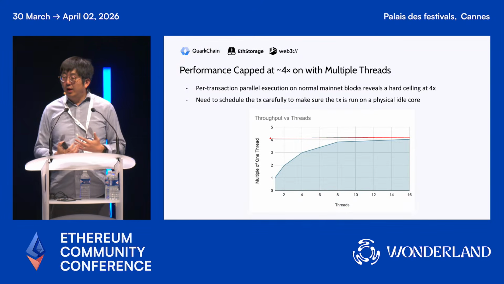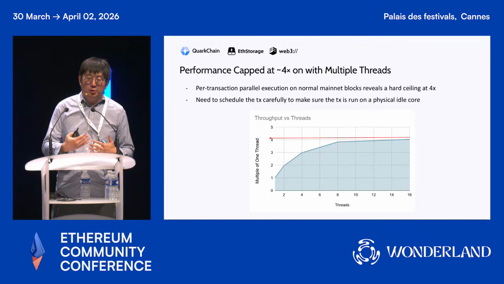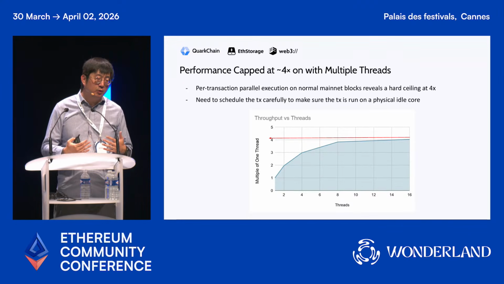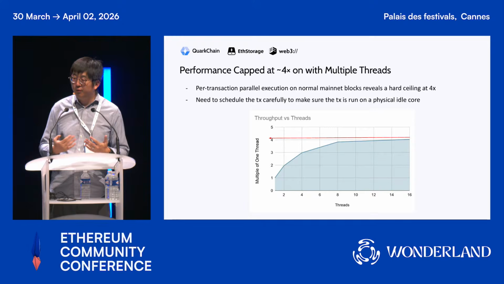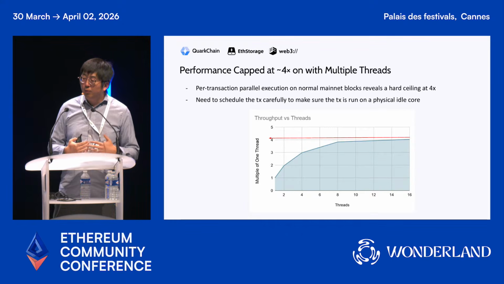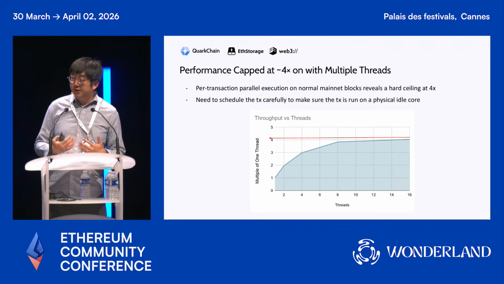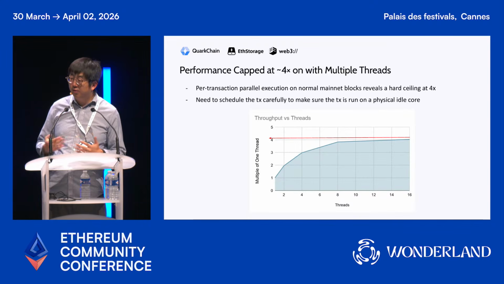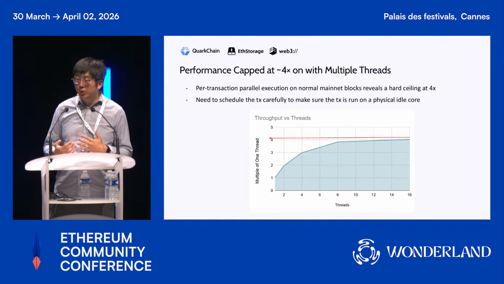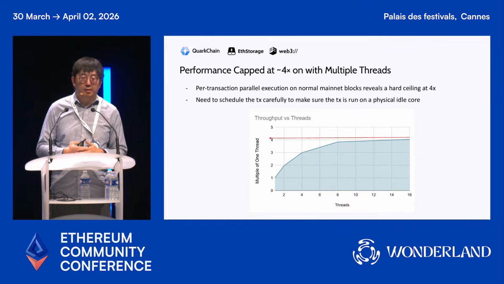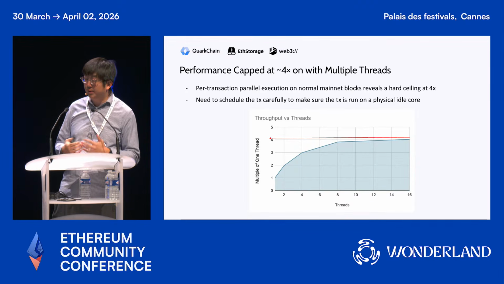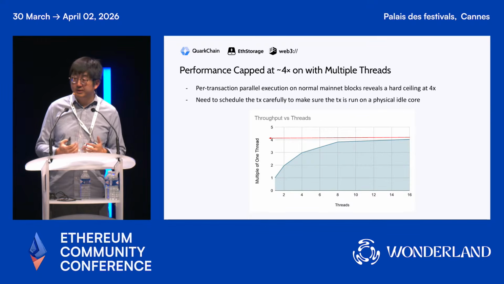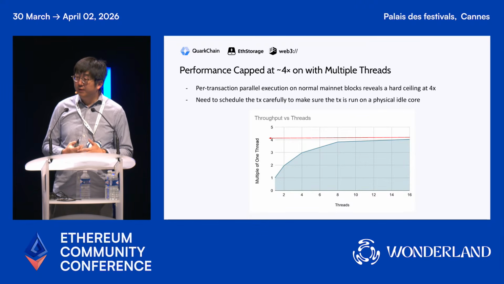Then by increasing the number of threads, so that we can run the corresponding transactions in parallel within a block, we found some interesting numbers. When we increase the number of threads, we see some performance improvement, but it quickly caps at about 4 times the performance. That is about 5 gigagas per second.